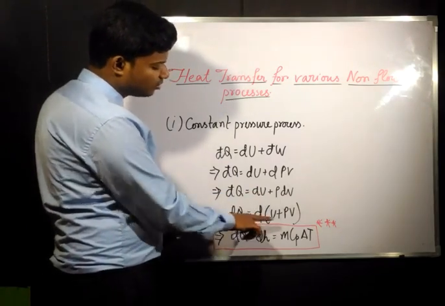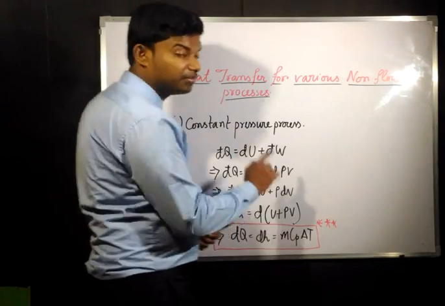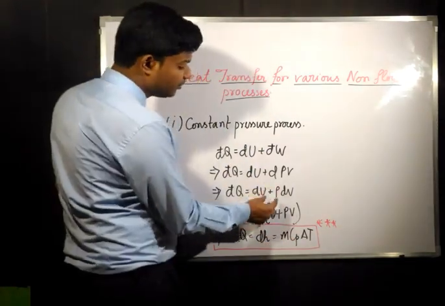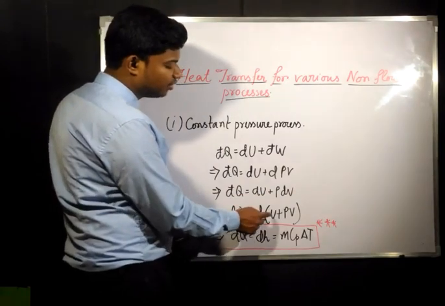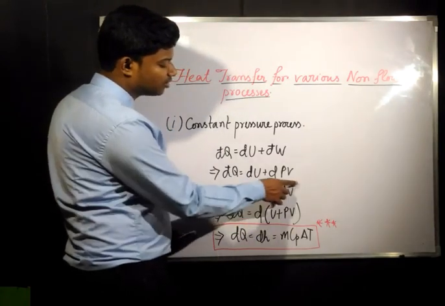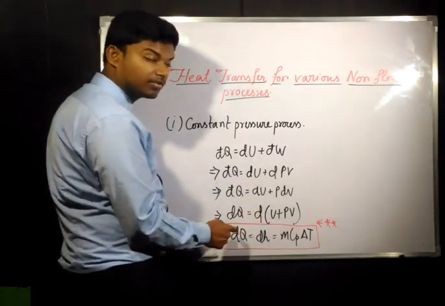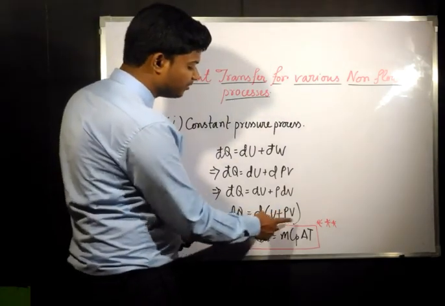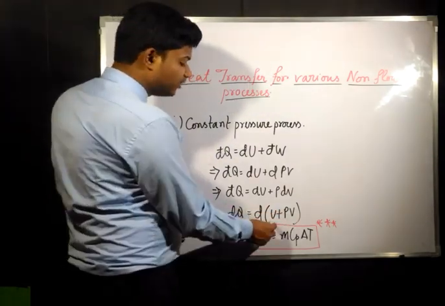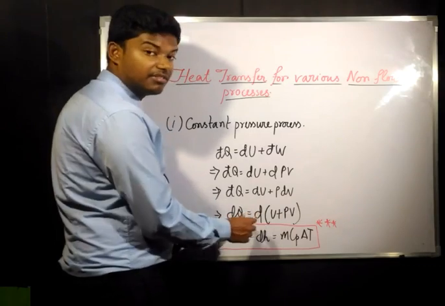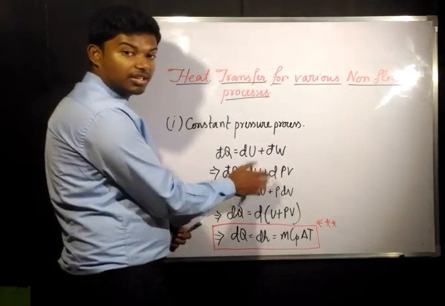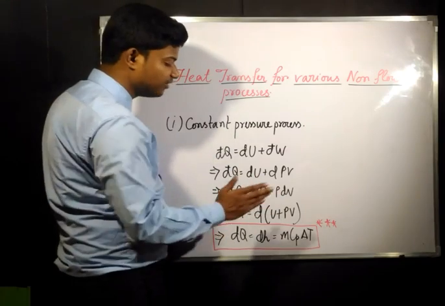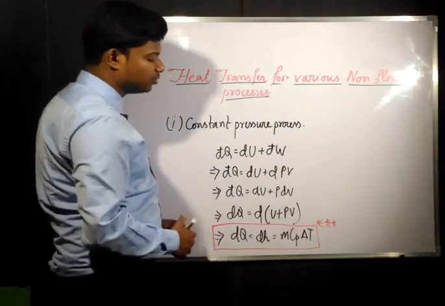The next relation would be dq equals d of u plus pv. If you take the d for all of them, you will easily write d of u plus pv. If there is a term with a plus sign in the derivative, you can directly write du plus d of pv, which is written here. We are just doing it in reverse. So dq equals du plus d of pv.